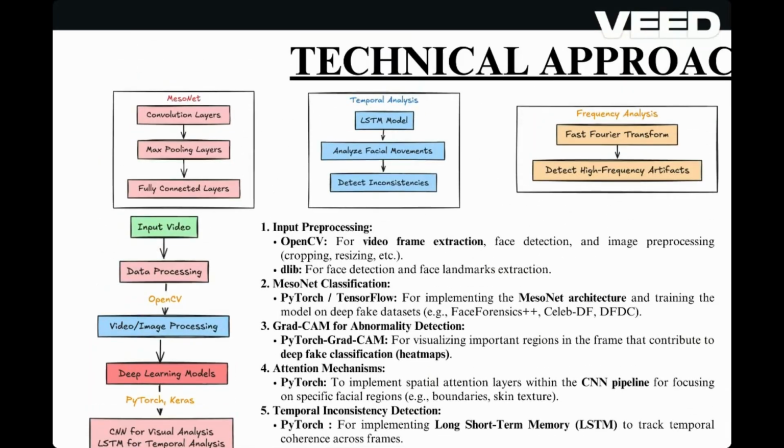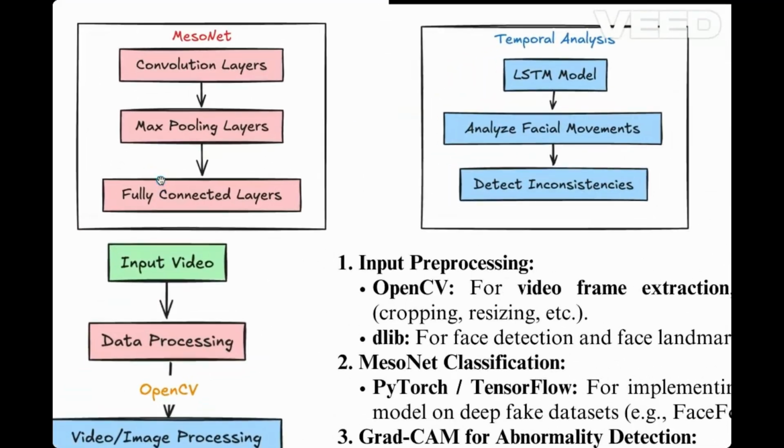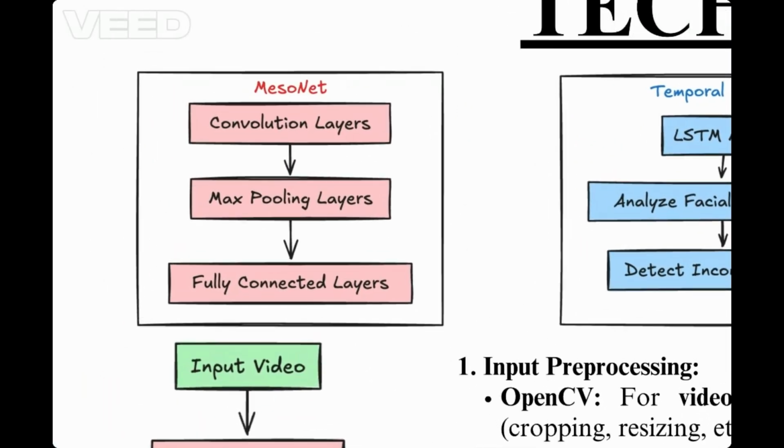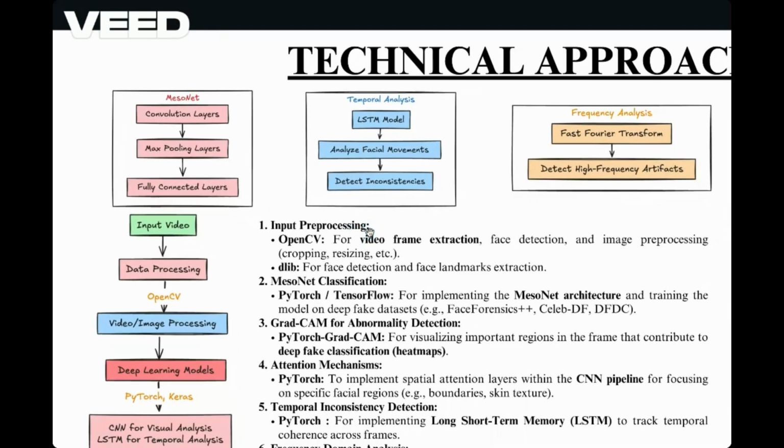Then, MesoNet classification. The core of our detection pipeline is based on the MesoNet architecture. Implemented in PyTorch, this architecture is trained on well-known datasets like FaceForensics and Celeb-DF, giving the model the ability to recognize subtle differences between real and fake faces. Abnormality detection with Grad-CAM. To help visualize which areas of the face are most influential in the classification, we use Grad-CAM. What Grad-CAM does is it generates heat maps that highlight the regions contributing to the decision, making it easier to identify unnatural features or manipulations.